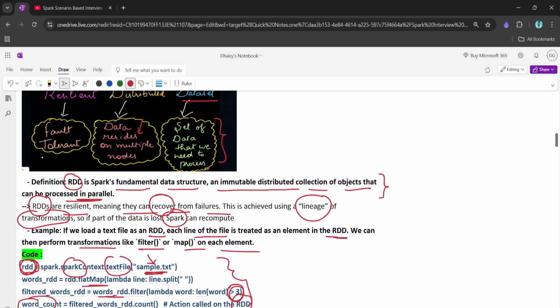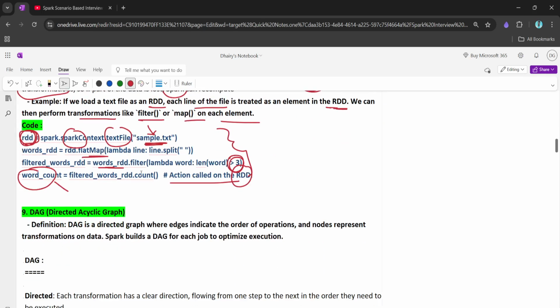So this is how you can answer. It is immutable, and you can explain these three things. What is the meaning of resilient? It means fault tolerant: if anyhow we lost the data, we can recover it with the help of the lineage graph which is created by Spark. And it is distributed, and dataset means a set of data. And we can give this example.